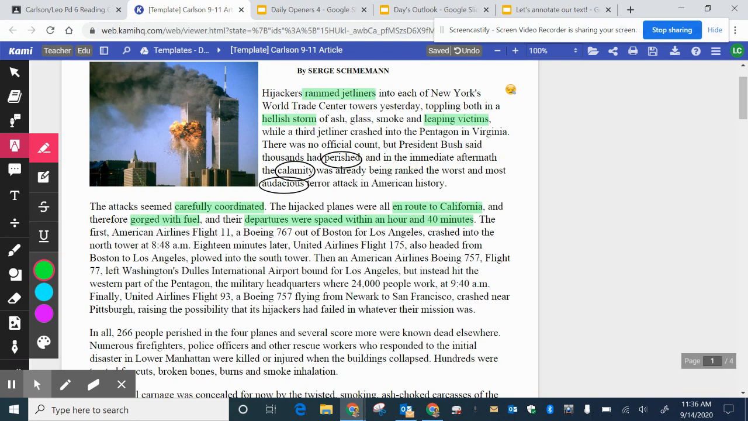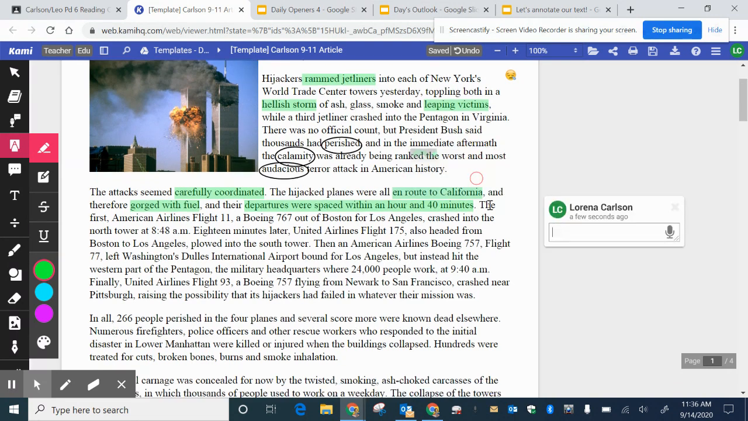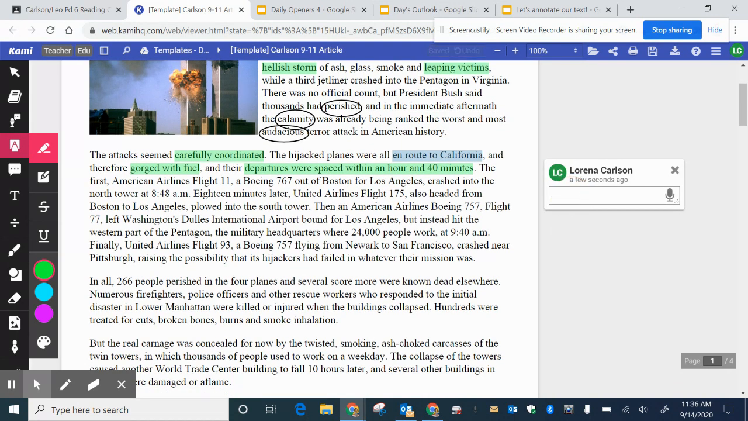I want to remember that, so if I highlight on something that I've already highlighted and put my pointer there, this little menu comes up and I have an option to write a comment. So I'm going to put in my comment that this shows proof that the attack was carefully coordinated. Okay, now I'm going to continue reading.